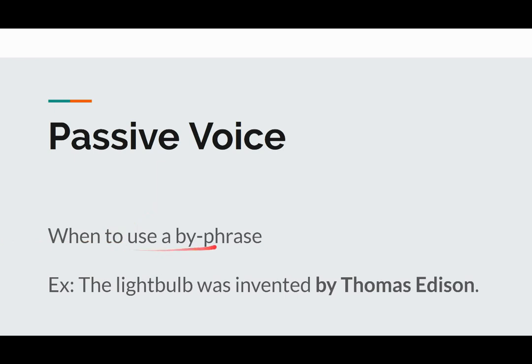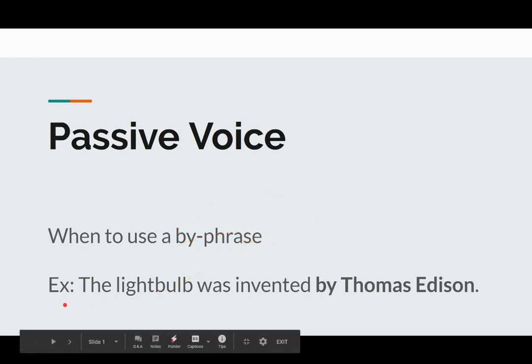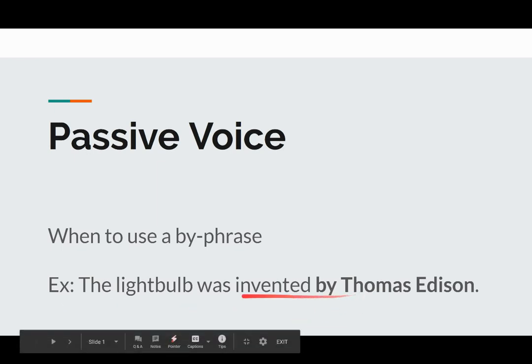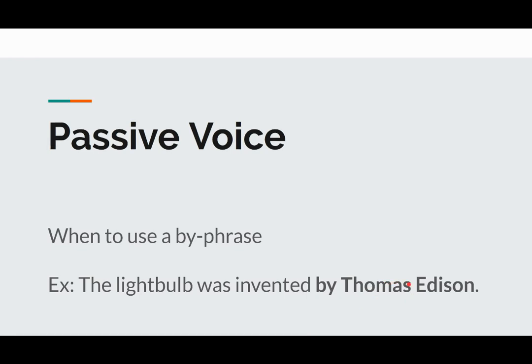So we are focused today on when we're using passive, when do we use a byphrase? What do I mean by a byphrase? I mean the part of the sentence that shows the agent. The agent is the person or thing that does the action. So in this example, the light bulb was invented by Thomas Edison. So by Thomas Edison is the byphrase.